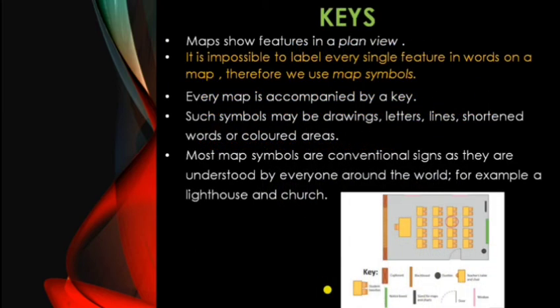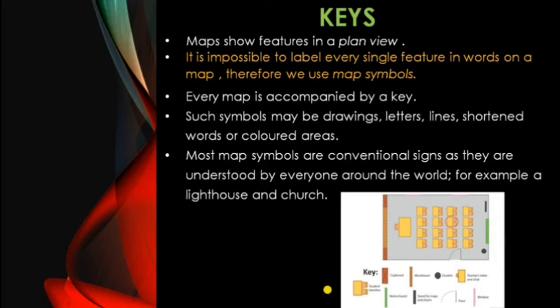Now comes the keys. Whenever you define a map, it is not possible to locate each and every place by name. It is not possible to locate each and every figure by drawing it. So in order to define the actual things, we will have some keys. In keys we will use the indication in shorter form, and that shorter form can be a symbol. A symbol can be in the form of a drawing, letters, lines, or some color portion.